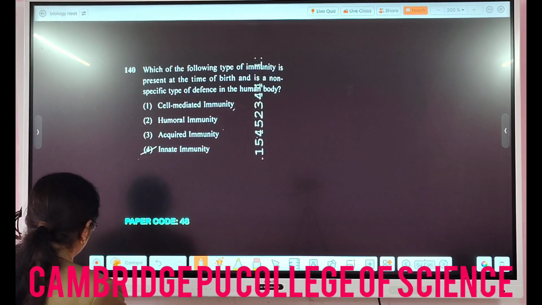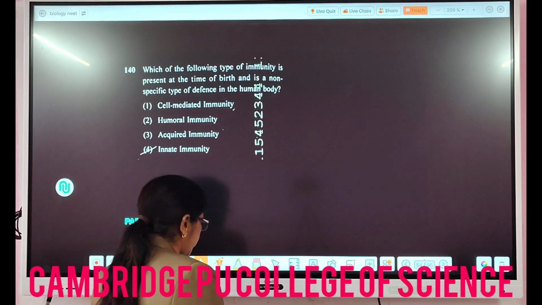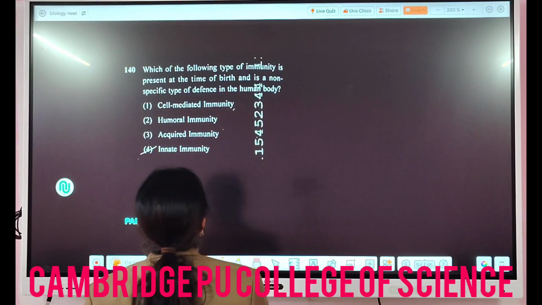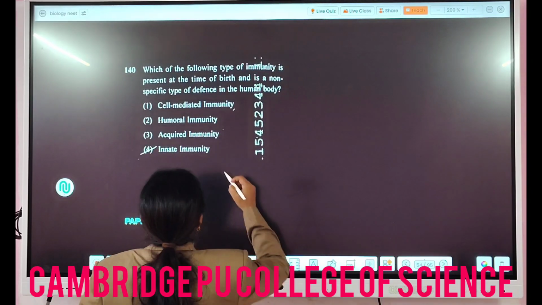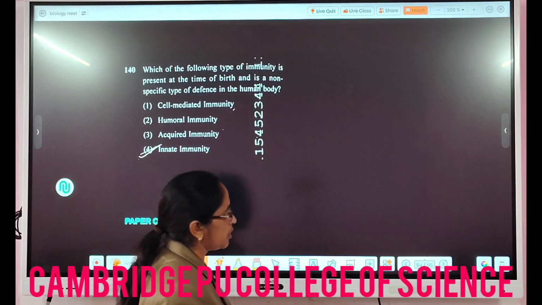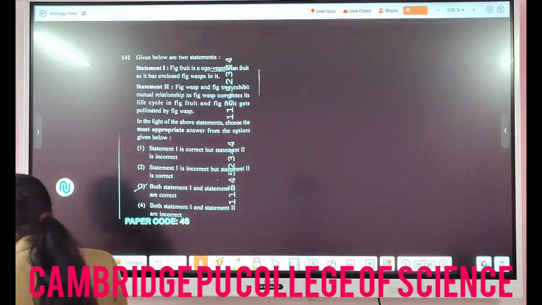Then in the 140 question, which of the following types of immunity is present at the time of birth and is a non-specific type of defense in the human body? So in this one, innate immunity. It is common for all and it is present from birth, so it is non-specific. Then 141 question,